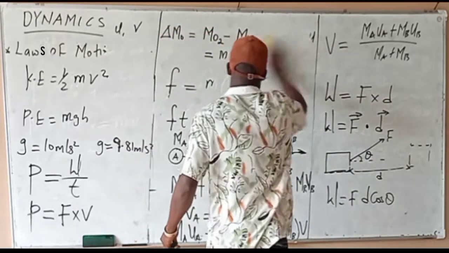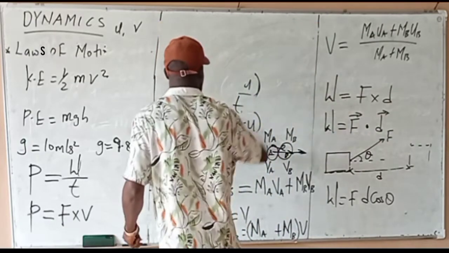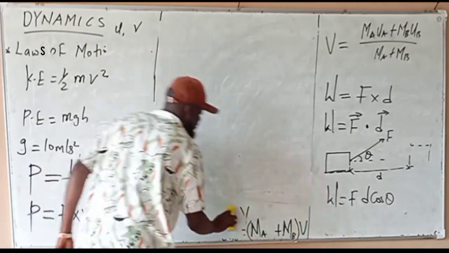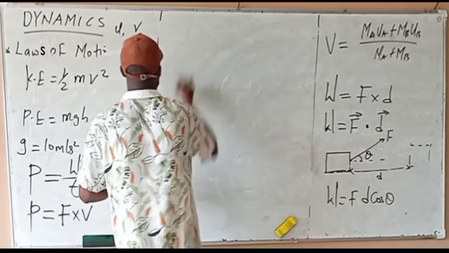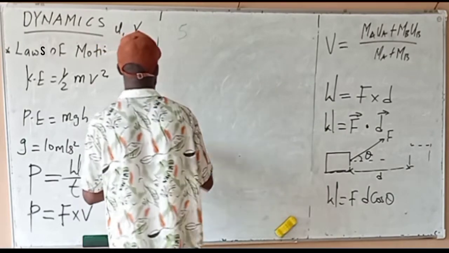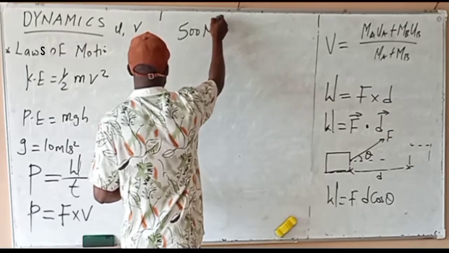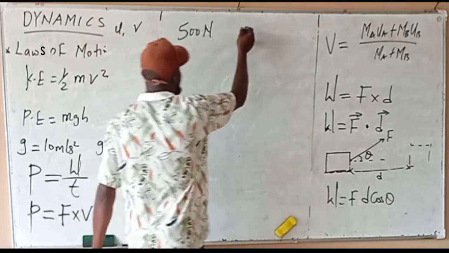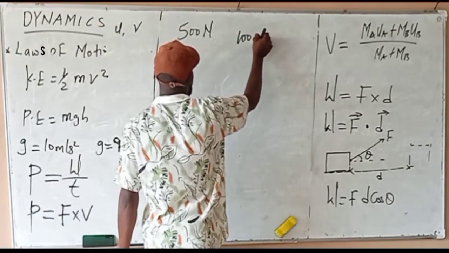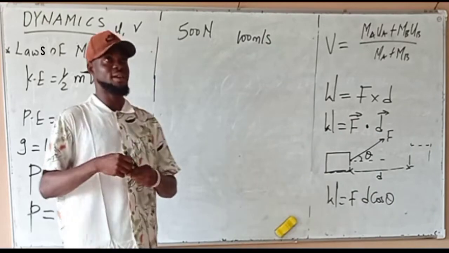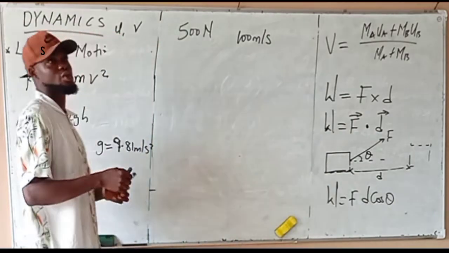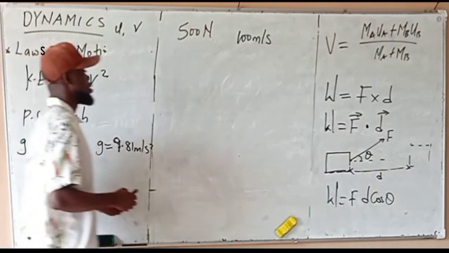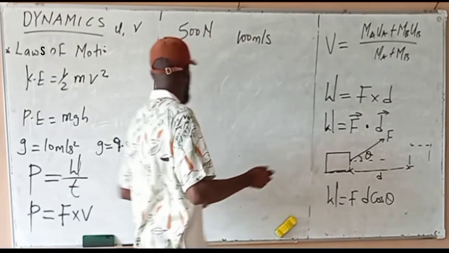Let's look at this question. A car engine uses a force of 500 newtons to maintain a velocity of 100 meters per second. What is the power developed by this engine?